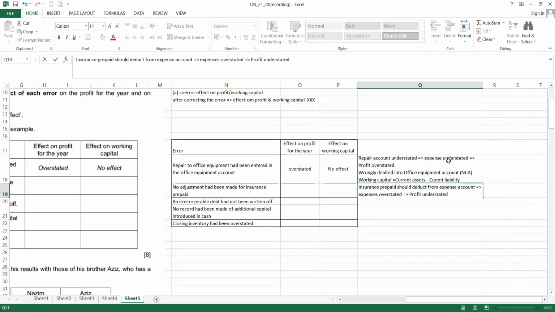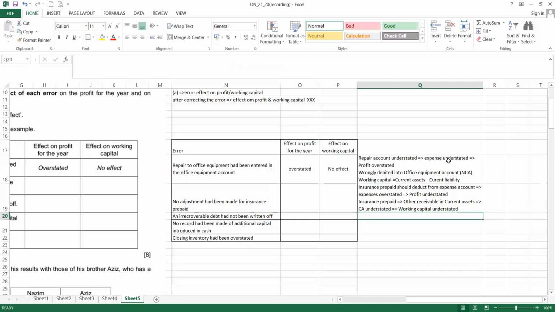Next, the insurance prepaid should be recognized as other receivable in current asset. Now we didn't recognize it because we didn't adjust. So current asset is understated. When current asset is understated, working capital is also understated.